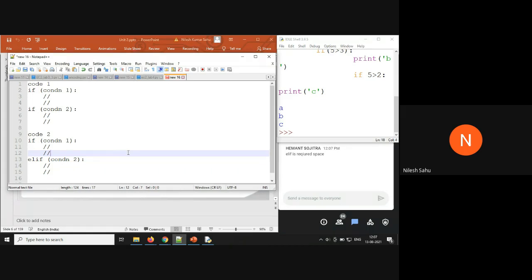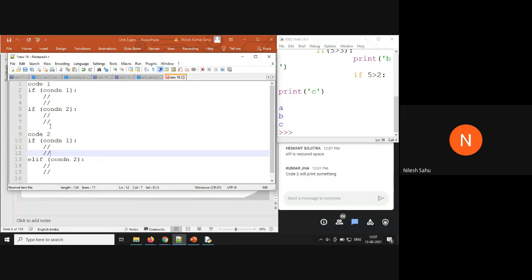Just go for something logical. Just try to find something logical here. Anyone else would like to give a try?